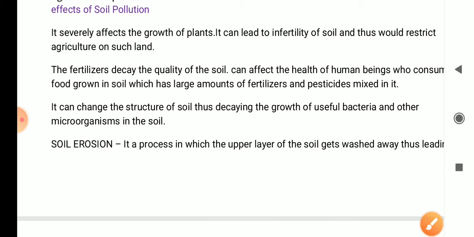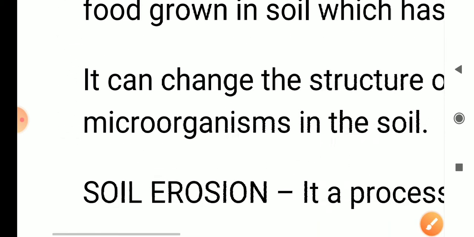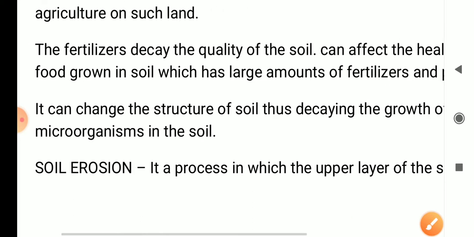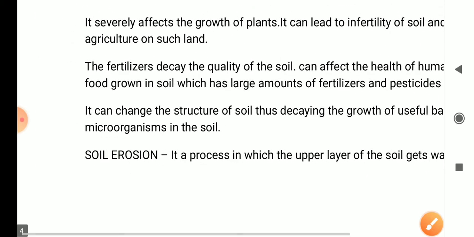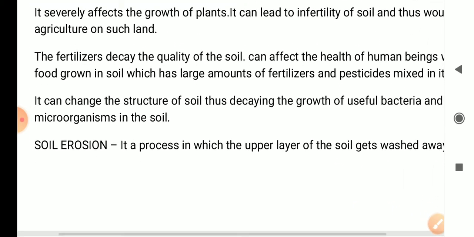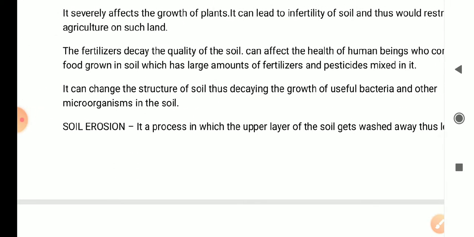So these pesticides and fertilizers are affecting human health also. If we eat these crops which have been grown using fertilizers and pesticides, they will cause health issues for us. Then the third point is it can change the structure of soil.